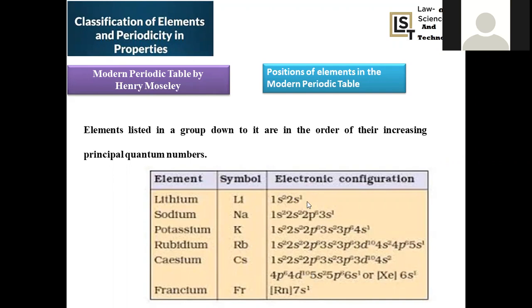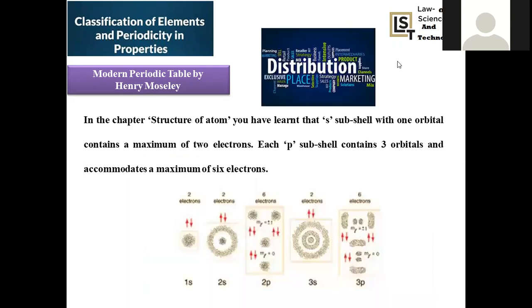So this is a kind of representation. Same group elements have the same number of electrons. Here 2s is accompanied by 1 electron, 3s with 1 electron, 4s with 1 electron, 5s with 1 electron. In the case of cesium, 6s with 1 electron, and francium 7s with 1 electron. That's why the valence electrons are the same. So they are grouped in the same group. First group elements have the common electronic configuration ns1. So this is the criterion for the modern periodic table.